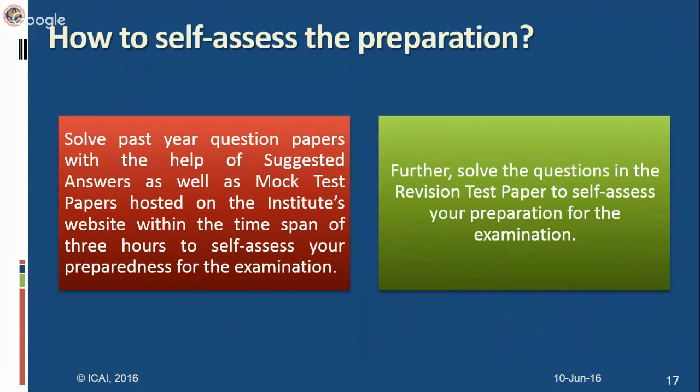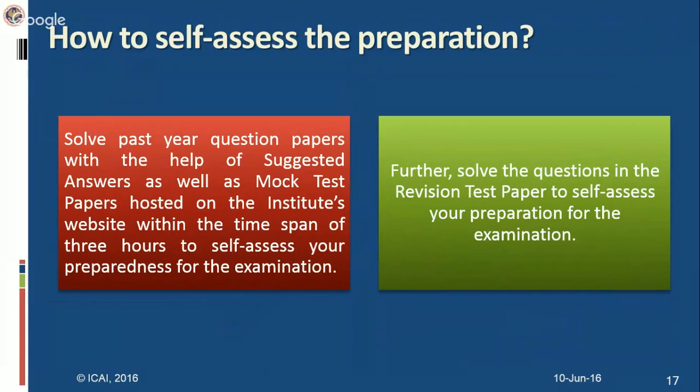In fact, students wait for mock test papers to be held. And the most important difference between the mock test paper and the revision test paper is that under the mock test paper, you are attempting it in examination-like conditions. So you are getting a complete idea of time management, how to present your answers properly, everything you are getting.